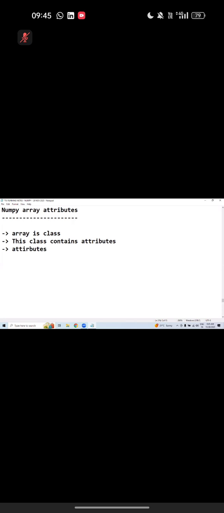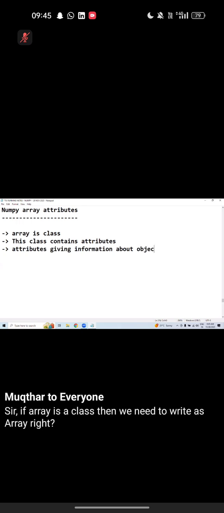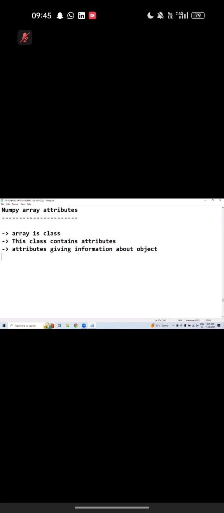Attributes give information about the object actually. What object? Array object. What object actually? Array object. That's what you need to understand. Okay. That's what you can move on. Now let's move on actually.